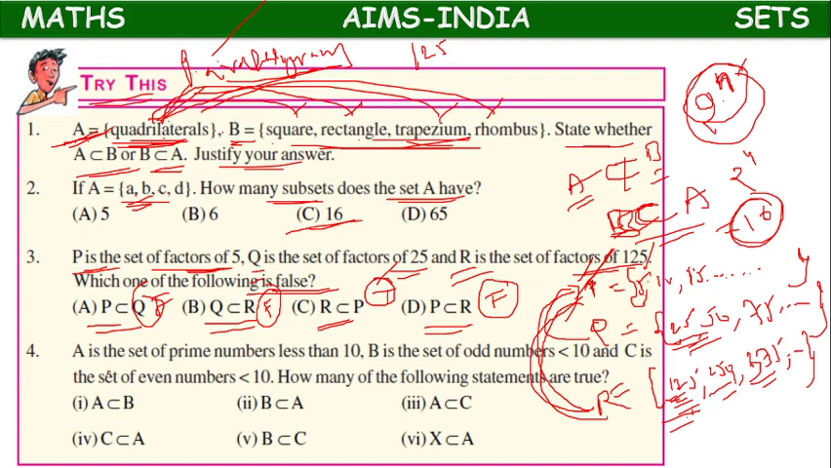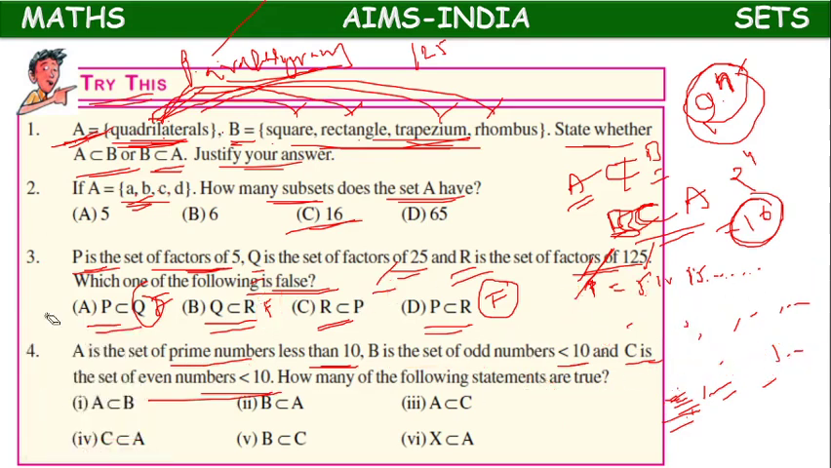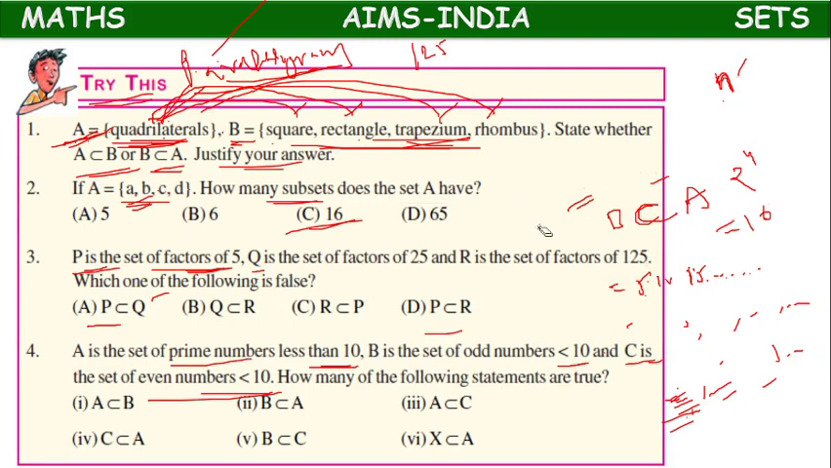Okay, next. A is the set of prime numbers less than 10. B is the set of odd numbers less than 100. C is the set of even numbers less than 10. How many of the following statements are true? So, one minute, children.